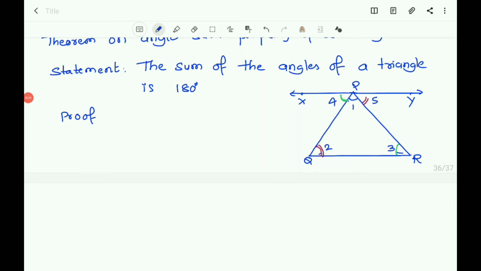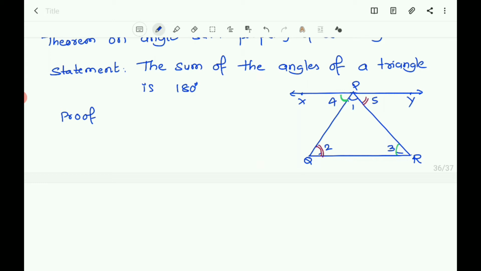Let us take the help of the angles made by the transversal of parallel lines to prove that the sum of the angles of a triangle is 180 degrees. So here, draw a line XY passing through P such that the line is parallel to QR.